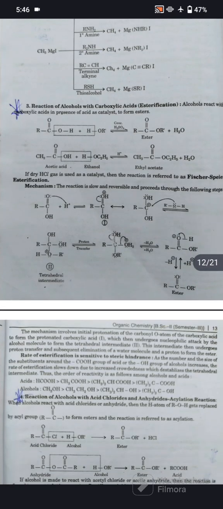This mechanism involves initial protonation of the carbonyl oxygen atom of the carboxylic acid to form the protonated carboxylic acid, which then undergoes nucleophilic attack by the alcohol molecule to form the tetrahedral intermediate. This intermediate then undergoes proton transfer and the subsequent elimination of a water molecule and a proton to form an ester. The rate of esterification is sensitive to steric hindrance.